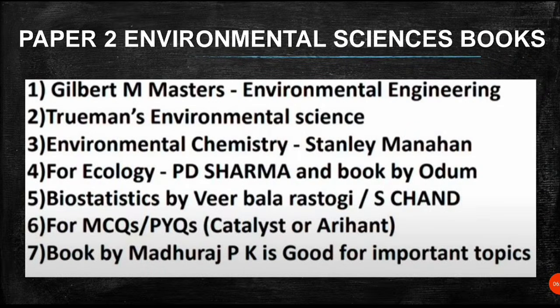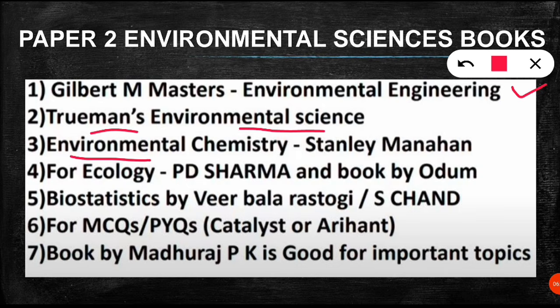Now I will tell you the books to follow for environmental science UGC NET paper 2. Number 1 is Gilbert M. Masters' Environmental Engineering. This is a very important book for the environmental science examination, be it the UGC NET exam, the SET exam, or any other environmental science entrance examination. Next is Trueman's Environmental Science book. For environmental chemistry you can follow Stanley Manahan's book. For ecology you can follow P.D. Sharma or the book by Odum.